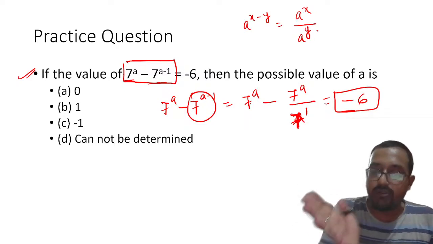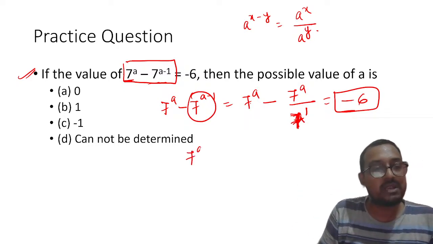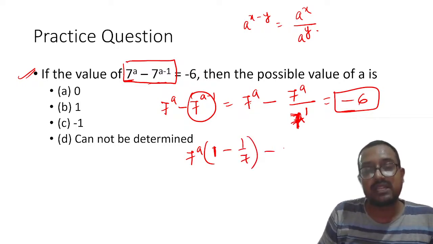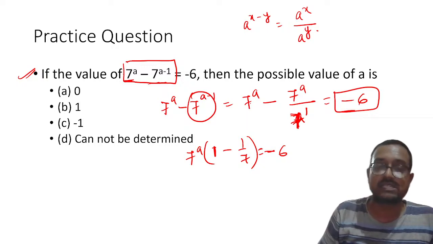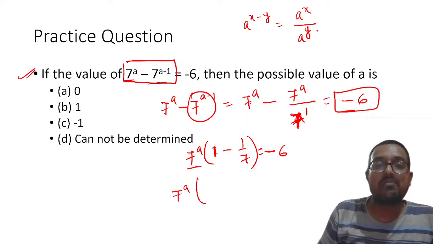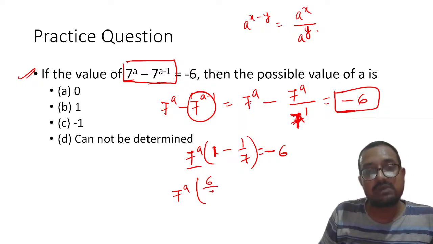So what I will do, I will pull out 7 raised to power a as common. Inside it will be 1 minus 1 by 7 is equal to minus 6. So my dear students, 7 raised to power a, I will put it over here. This will become 1 minus 1 by 7, which will be equal to 6 by 7, is equal to minus 6.